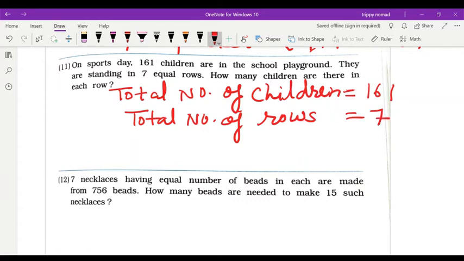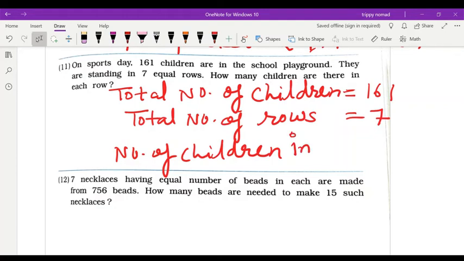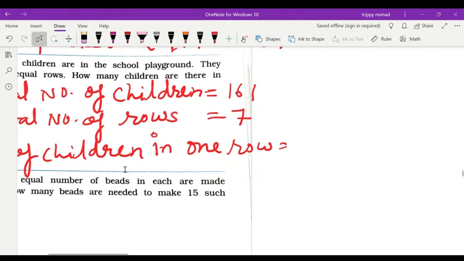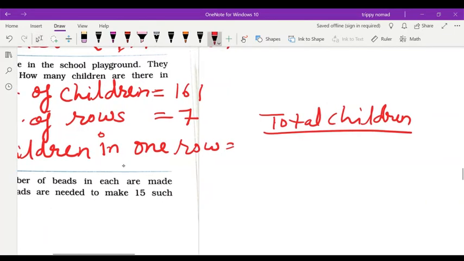Equally they are distributed. So the number of children in one row, how will you get? That is total children divided by total rows.